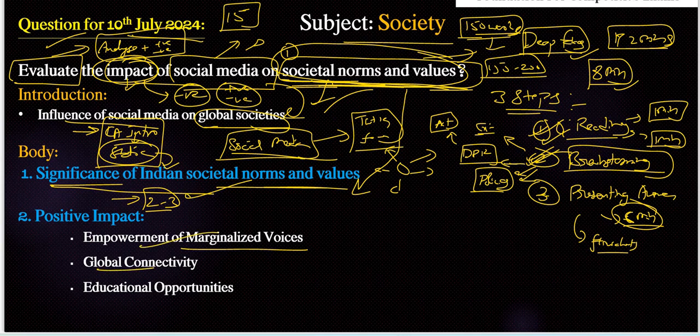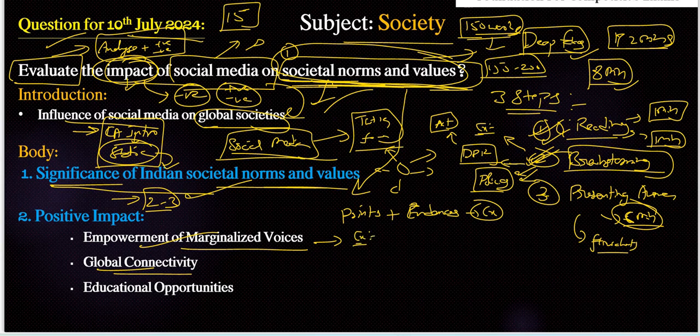That is the important thing here. And also global connectivity. For this, the next aspect of strategy is points plus evidences. We need to provide some evidences, meaning examples, right. For each and every point we need to give some justification, as an example, right.